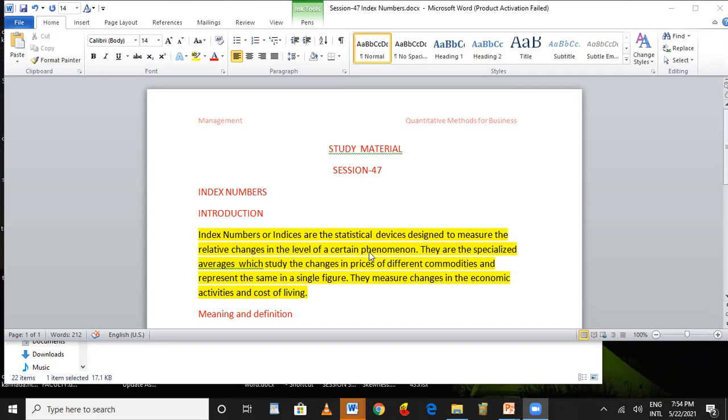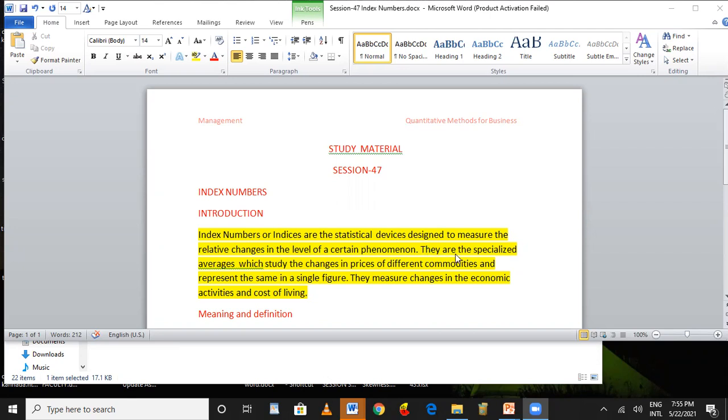In a country, for the economic situation, it is necessary to know about the economic situations in a particular period and a particular locality. Here the phenomena are the prices, the economic conditions, the retail prices, the wholesale prices. For this, it is necessary to understand the phenomena which are required.